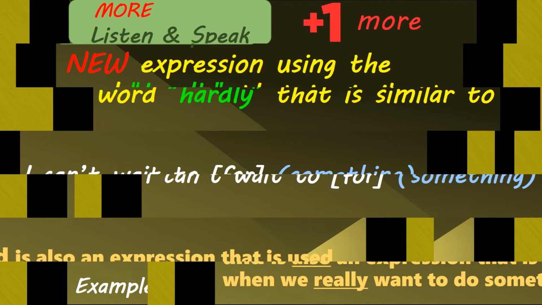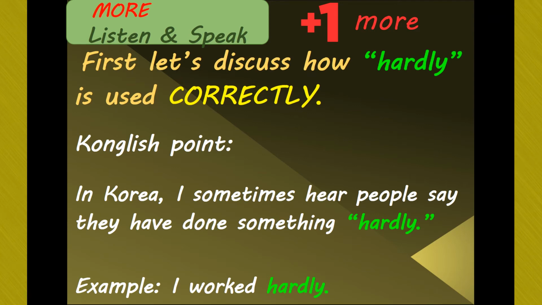Let's take a look at how this word is used correctly, because in Korea there is some error, some Konglish using this word incorrectly. When we use the word hardly in English, we place this word before the verb in the sentence. You can see in the example that it's after the verb worked. In Korea, I sometimes hear people say that they have done something hardly. For example, I've worked hardly, or I have studied hardly.